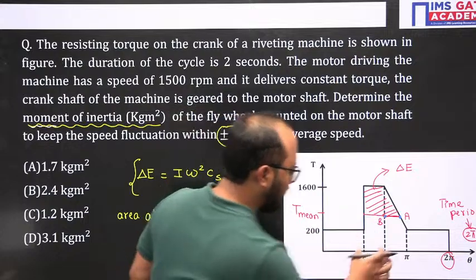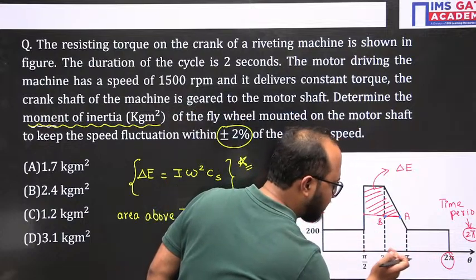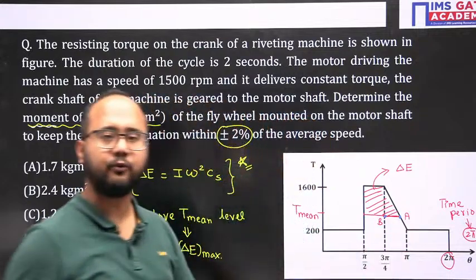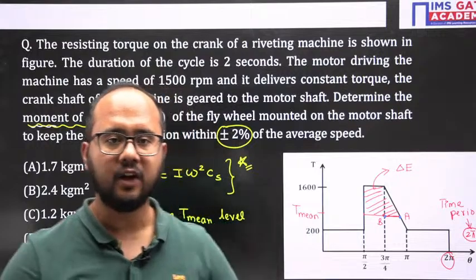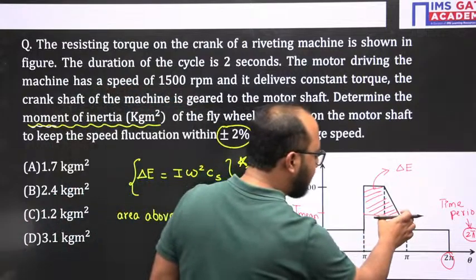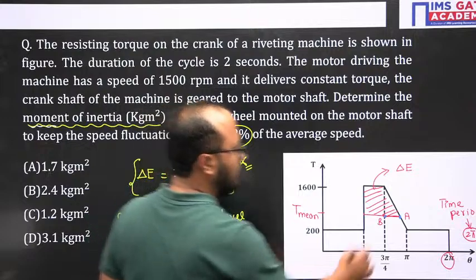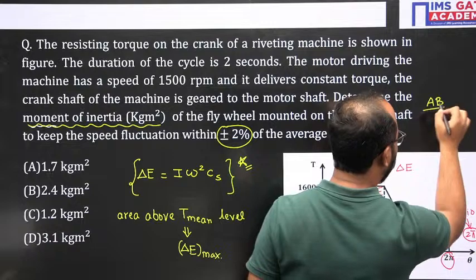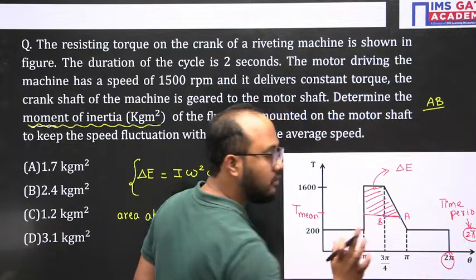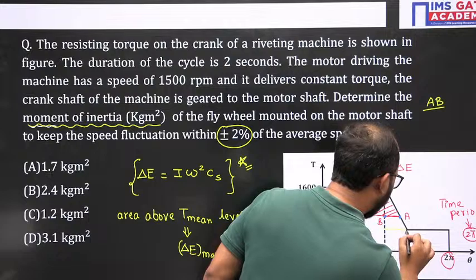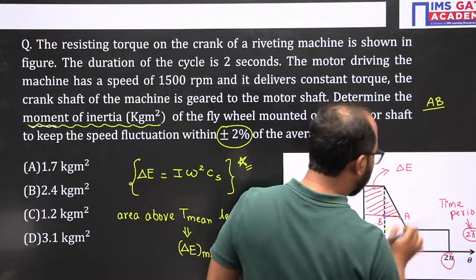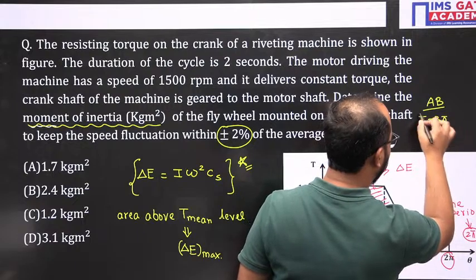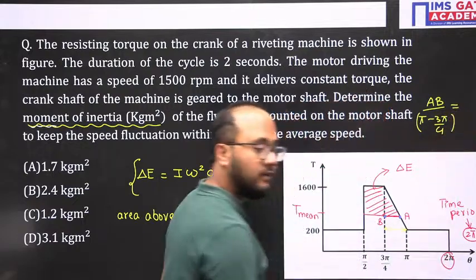Now what mistake do we usually make here? We will write pi minus 3 pi by 4 instead of writing the actual value of AB. That should not happen. I hope you are getting the point. AB is not equal to pi minus 3 pi by 4. For that we need to use the similar triangles property. So AB divided by this distance, pi minus 3 pi by 4, equals what?